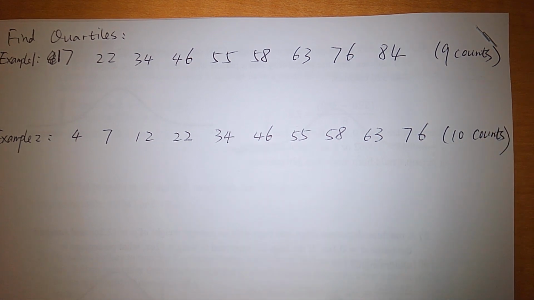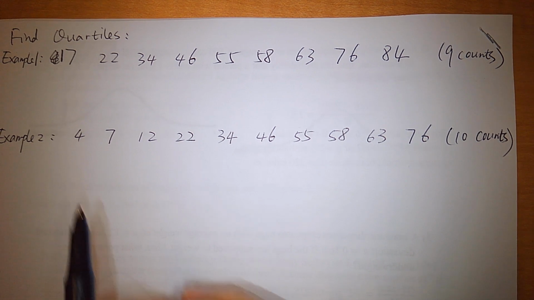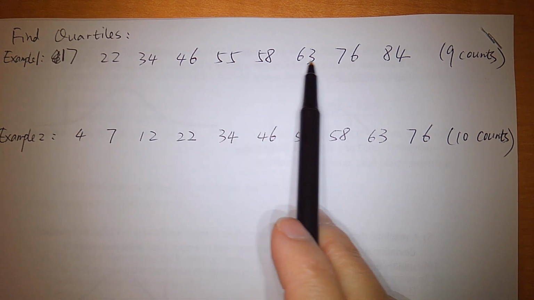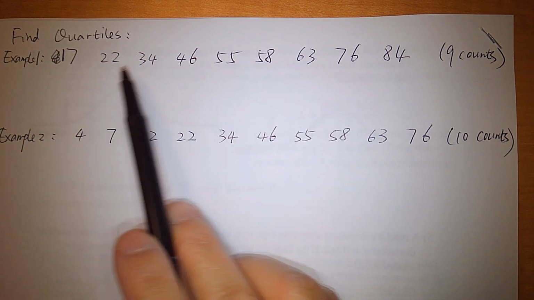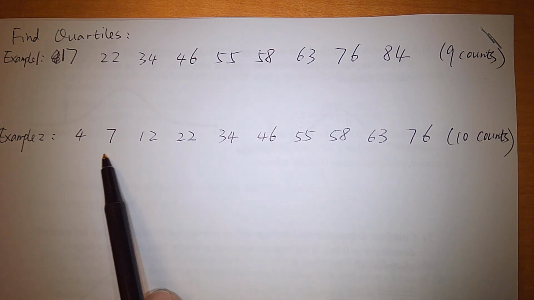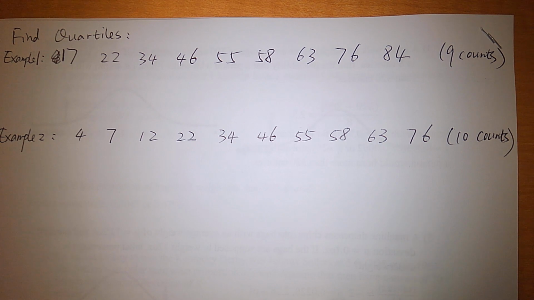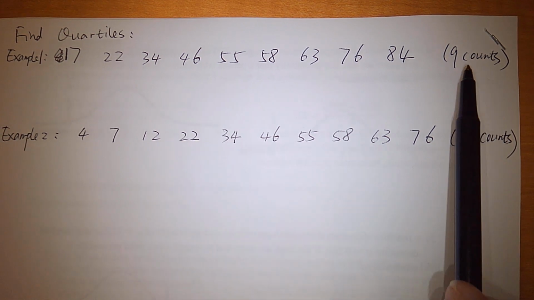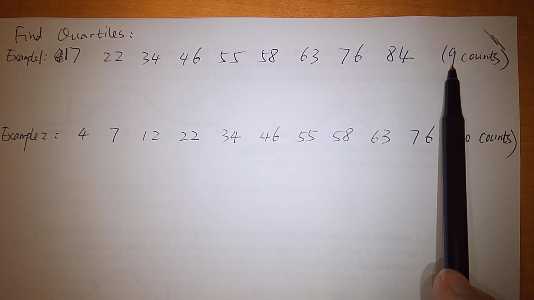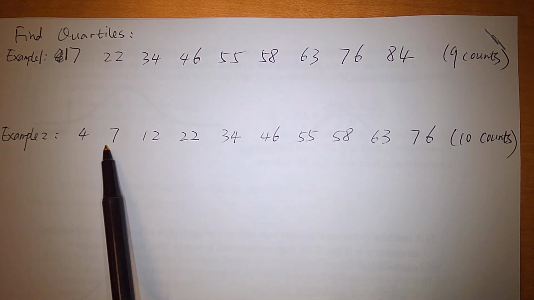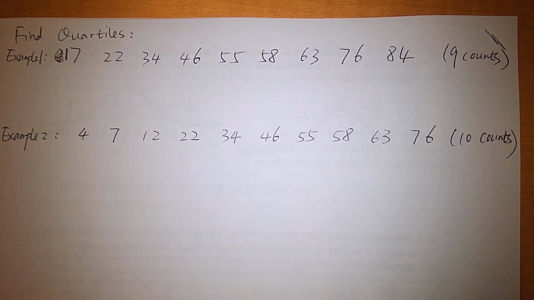Okay. Another question for you is, as this list of data are in order already, is this list in order? From smallest to largest, yes or no? Yes. How about this list of data? In order? Yes, okay. So why am I asking these questions? Because in order to find the quartiles, first we count how many of them, odd numbers of them, or even numbers of them. Then we check whether they are in order or not. If not, we have to sort them in order.